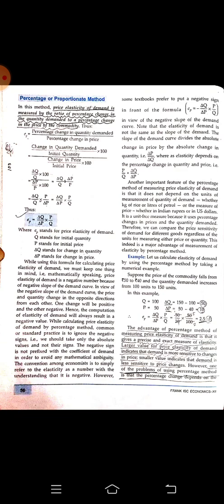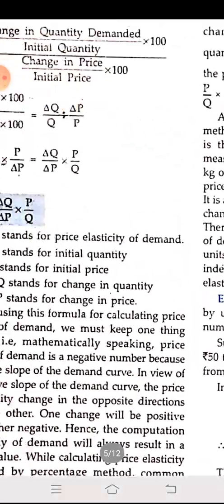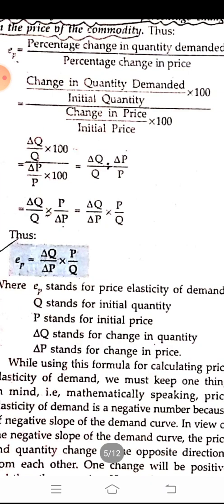So we are getting the equation. Often we give the triangle shape and say it is delta, or change. So change in quantity divided by quantity into 100, divided by change in price divided by initial or original price into 100. Changing the equation, that is equal to change in quantity by quantity divided by change in price by price. If we solve the equation, we get price elasticity equal to change in quantity divided by change in price, into the initial price divided by the original quantity.